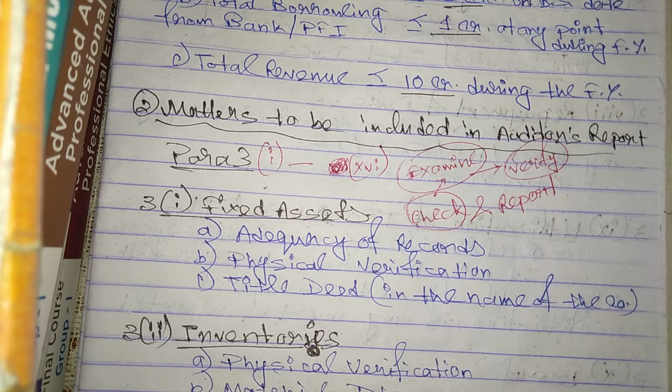So let me tell you one thing. You can expect 1 to 2 questions in your examination from this chapter, and the questions basically will be a case study. There is hardly any chance of any direct question. Most of the cases you can expect a case study. So while answering the case study, in the first paragraph you have to mention the provision. Suppose you are having a question on CARO 2016, then how you have to write the provision, I will tell you in the first point, and later on you will understand the pattern.